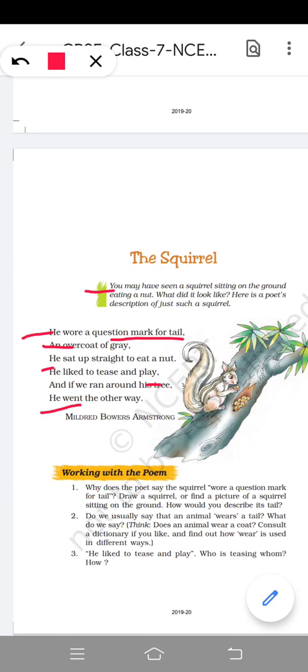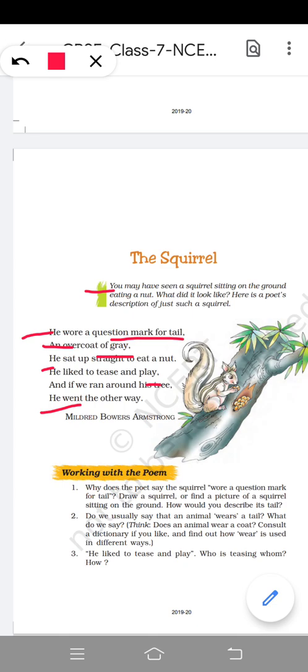If you see closely, he is relating the tail with the question mark. So he wore a question mark for tail. Then in the next line, an overcoat of grey.